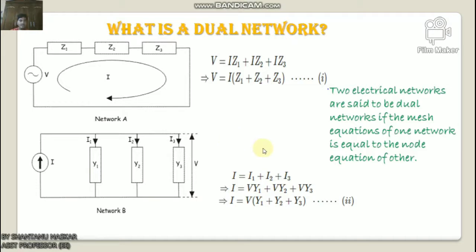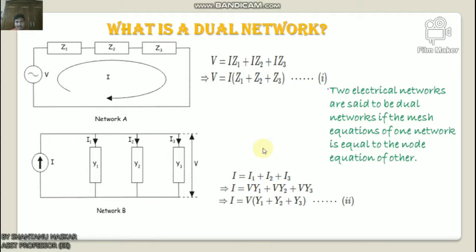Here we find that equations 1 and 2 are similar in their mathematical form. Equation 1 is in mesh form and equation 2 is in nodal form, which I have already discussed in my previous lecture on mesh analysis and nodal analysis. Here the left side variable of equation 1 is the voltage and the left side variable of equation 2 is the current.